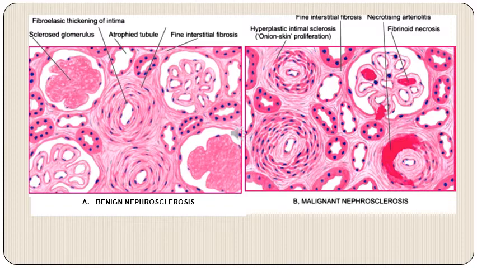Similarly, on the right side, we have malignant nephrosclerosis. Here, if we talk about vascular lesions, there are two types. One is hyperplastic intimal sclerosis, or simply onion skinning, that we can see as these concentric proliferations of smooth muscles around the blood vessels. Along with that, we have fibrinoid necrosis of glomerular capillaries, as well as fibrinoid necrosis of a vessel. And again, the same changes in the other components, like the tubules, will show atrophy, and the glomeruli, in addition to fibrinoid necrosis, can also show all the changes seen in benign nephrosclerosis, like sclerosis and collapse of glomerular basement membrane, amongst others.